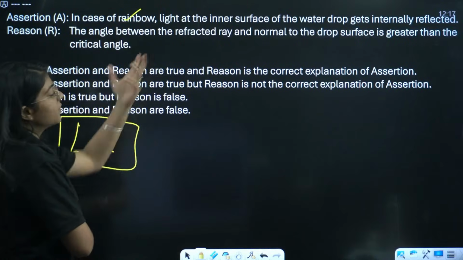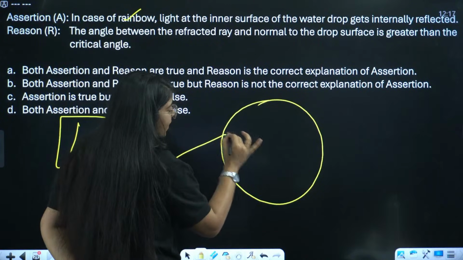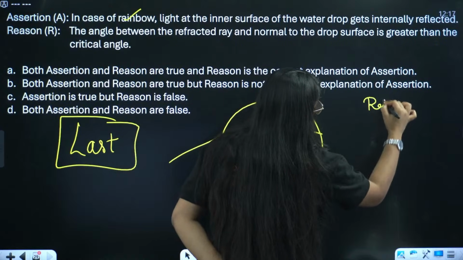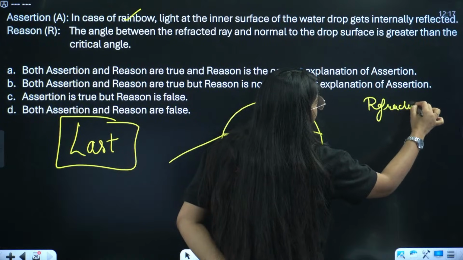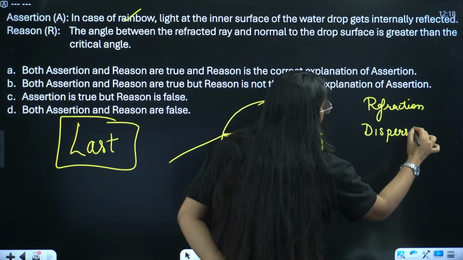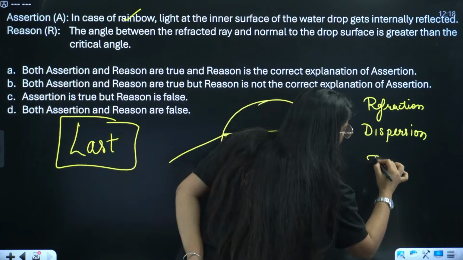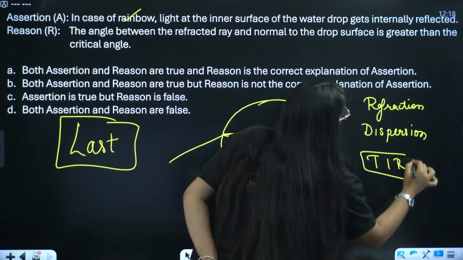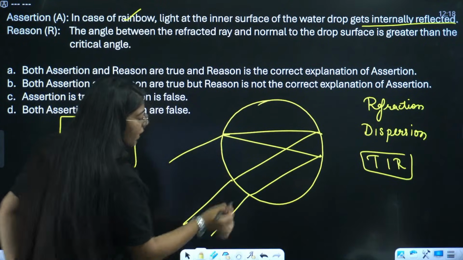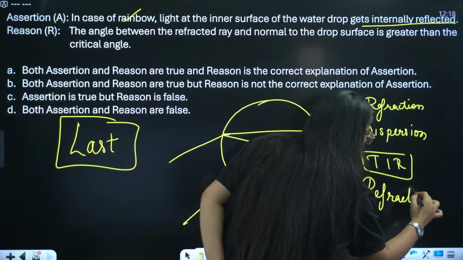Okay. So, of course, we know that in the water droplet, what happens? First, refraction happens and dispersion happens. First, what happens? Refraction, right? And then what happens? Dispersion of white light happens, correct? And then it gets total internal reflection. It gets internally reflected, right? And then it comes out, refraction again happens. Refraction again happens.